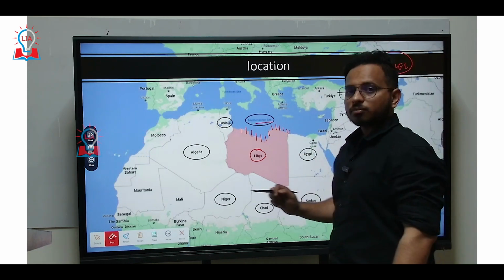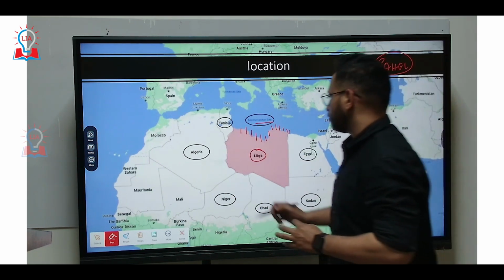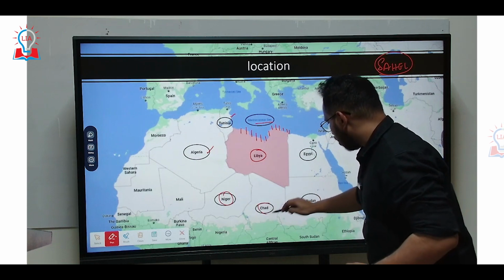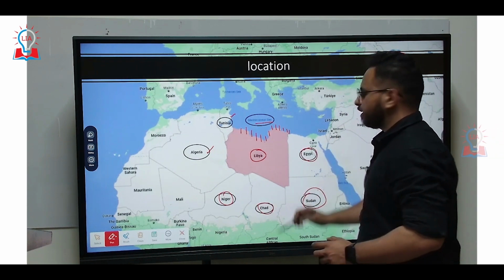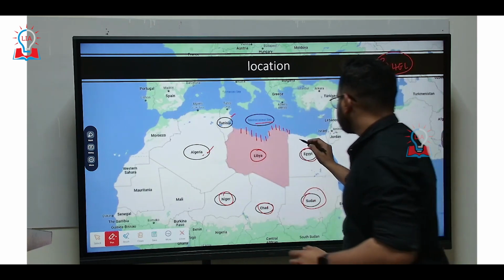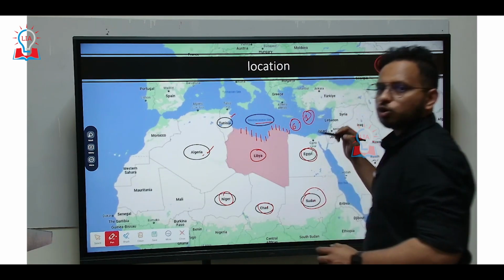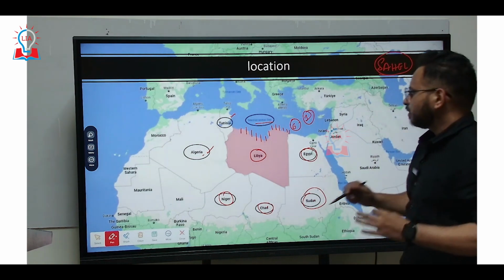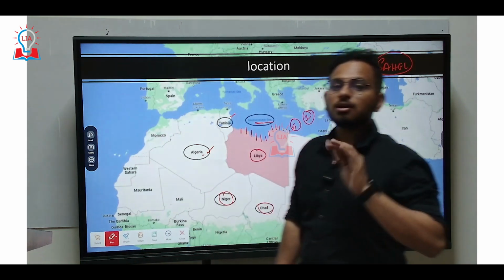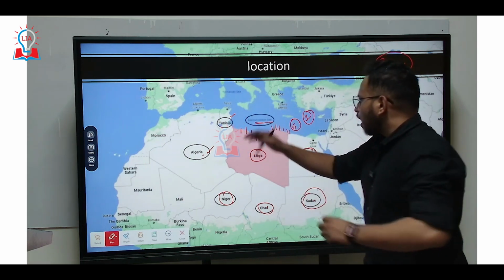If you look at the bordering states of Libya, a very much possible prelims question, you can start from Tunisia, Algeria, Niger, Chad, Sudan, and Egypt. Six countries border Libya, along with one coastal border, the coastline towards the northern part of Libya, which is the Mediterranean Sea. This map is really important to understand the cause of this particular flood.